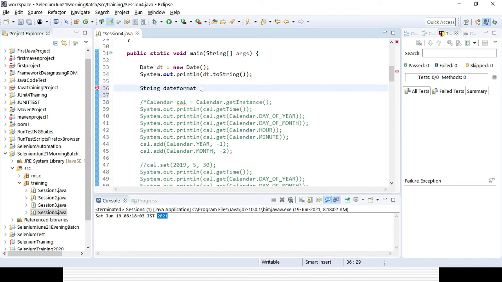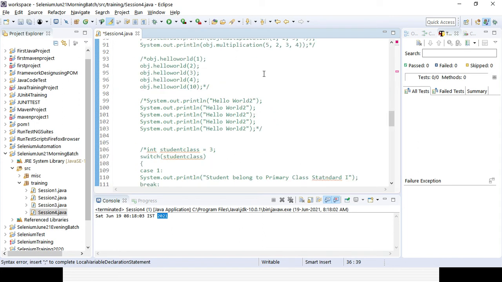Suppose I want to get the format as HH, mm, ss, hour, minute, second. Then I can give a for AM or PM, right? So that is the format I can give.